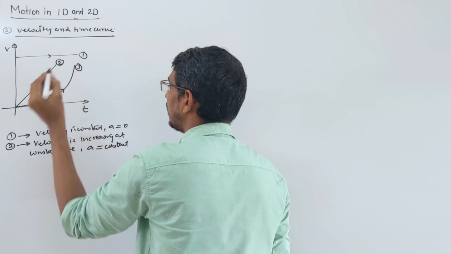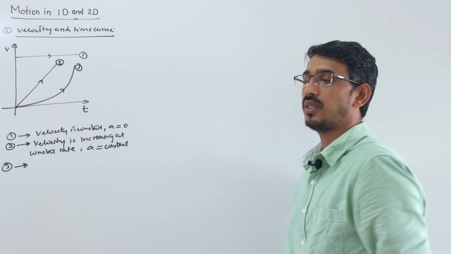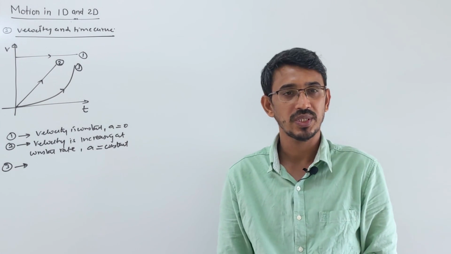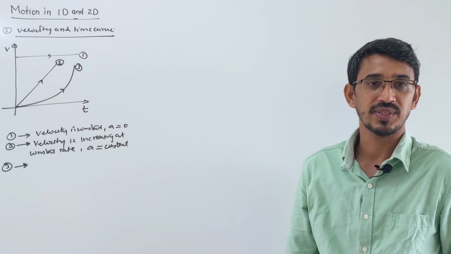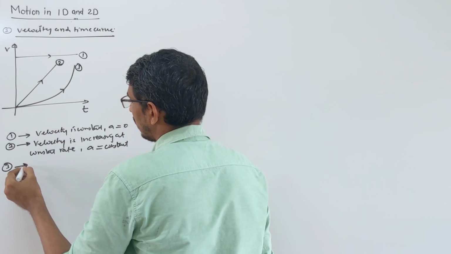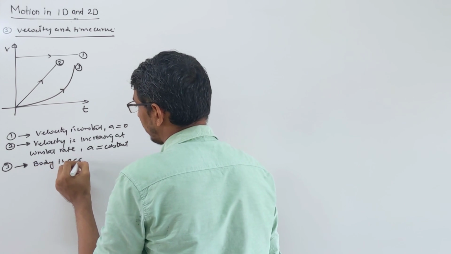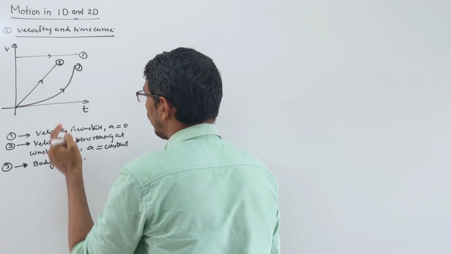This is our curve number 3. In curve number 3, you see that your graph is going towards what? Y-axis. Your slope is increasing, means your velocity is increasing faster, right? Yes. So here we say that your body is what? Accelerating. This is an example of non-uniform motion.